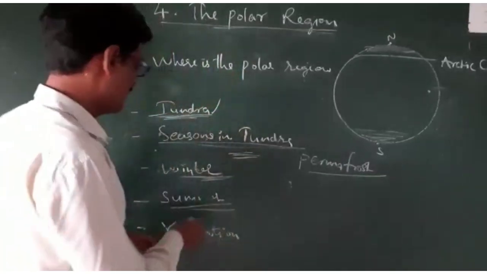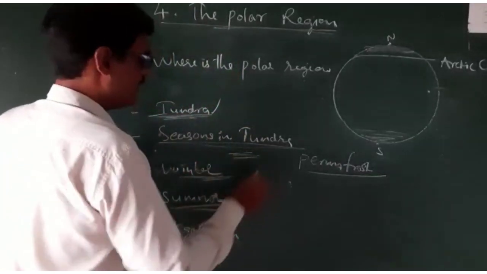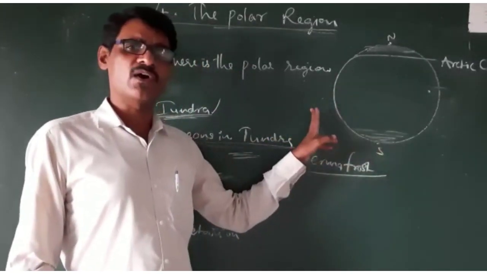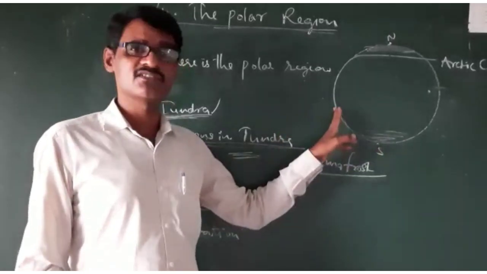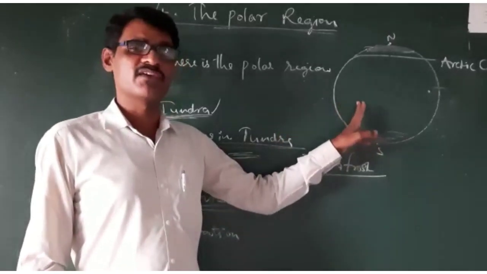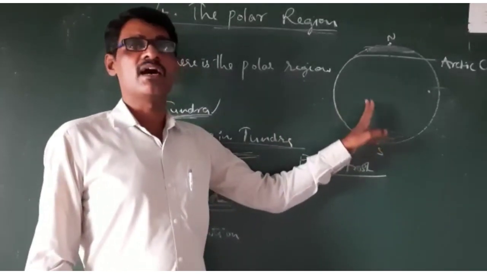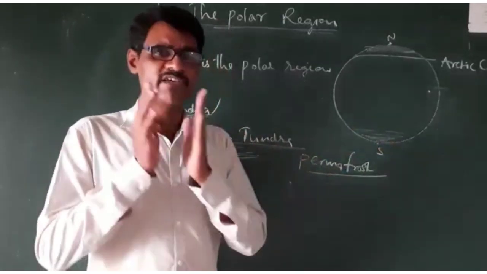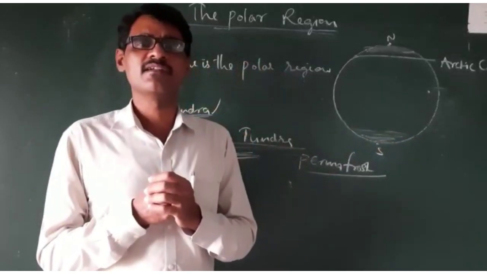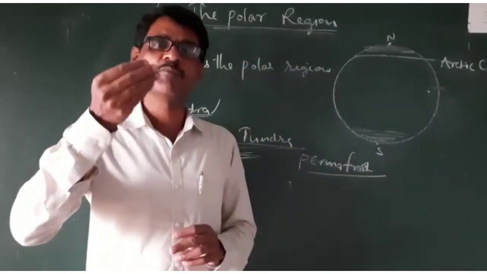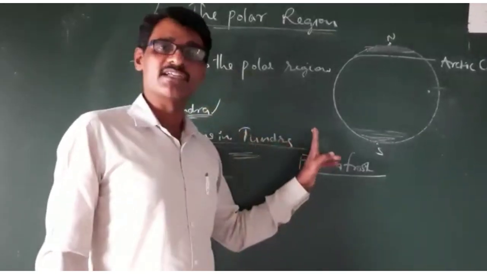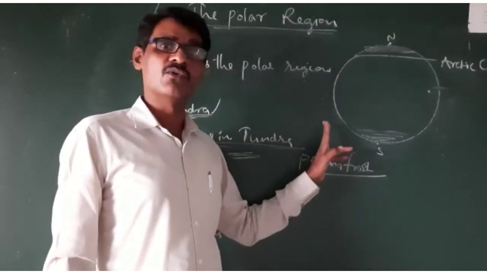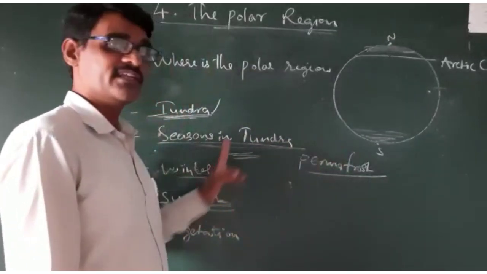And here, most of the region is covered with snow and ice. Regularly it has snowfall, and the snow is converted into ice, and the water also becomes ice. When summer begins, of course in the summer also it is cold, but when we compare it to the winter season, we have just warmer conditions. But totally there is no warm condition here; even in summer we have cold conditions in this region.